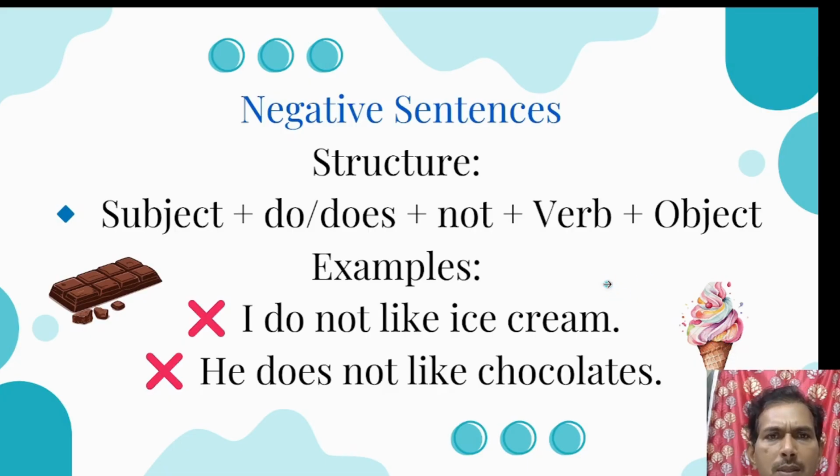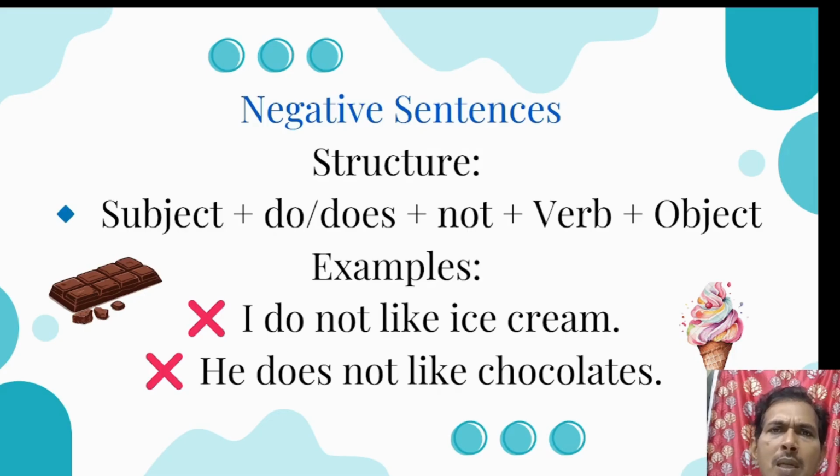To frame negative sentences, we use the helping verbs do, does, plus not, plus the base form of the verb. So where do we use do and where do we use does? There is an important distinction. So here we have personal pronouns. We have first person, second person, third person. When it comes to these personal pronouns, we should be careful when the subject is a third person singular pronoun. So when the subject is a third person singular pronoun, we use does. In the remaining cases, we use do to frame negative sentences.